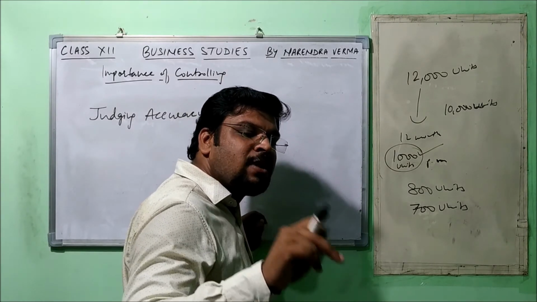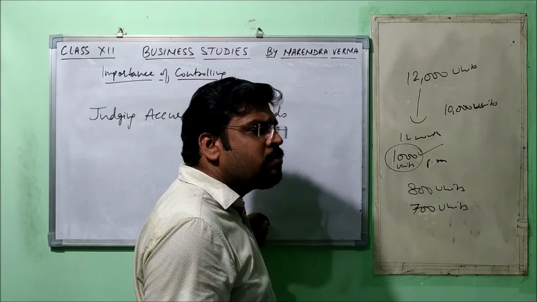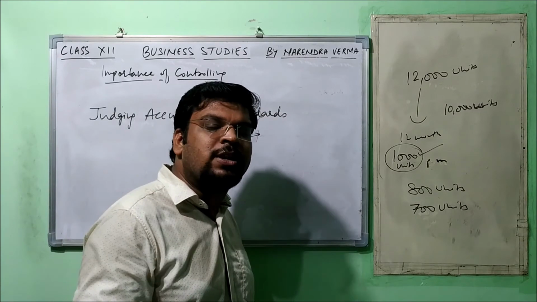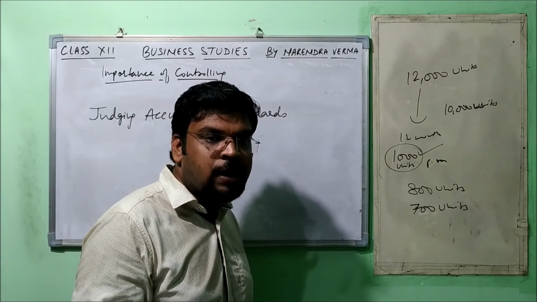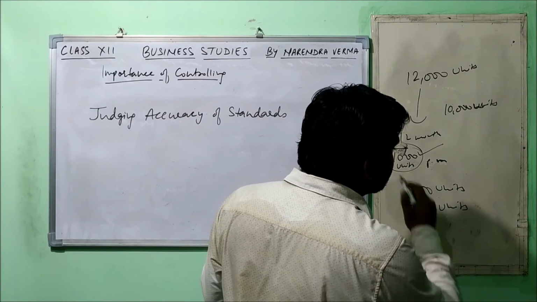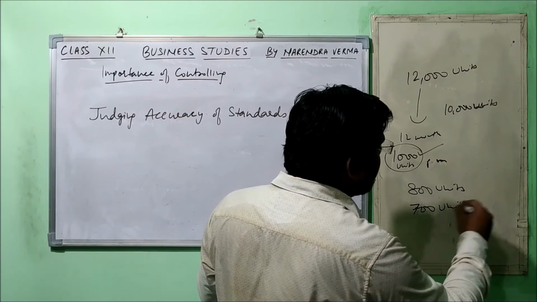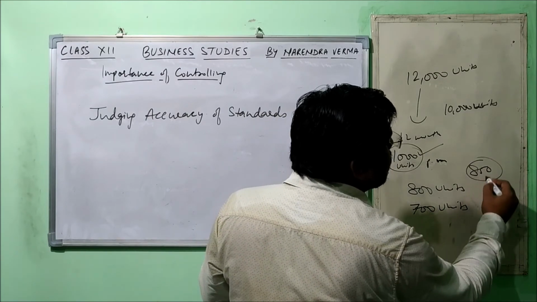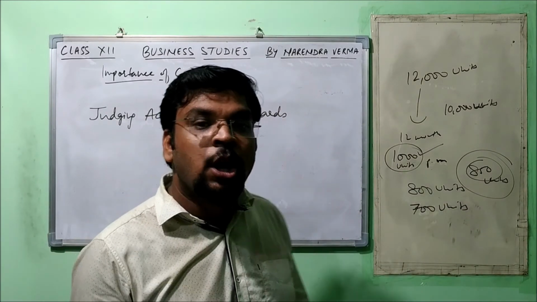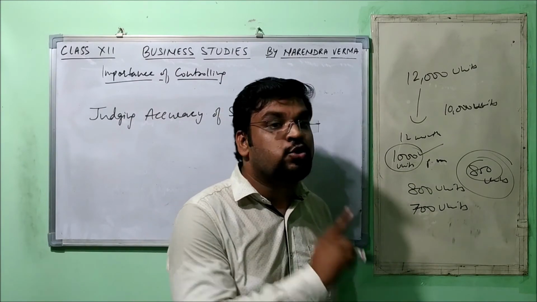So there is some kind of flaw in the planning. Maybe ground realities were not checked, or maybe the planning is not working due to changes that have taken place in the environment. At that point of time, there is a need to make changes in the target. Then they may decide that every month there should be a target of 850 units, right? So this revision or modification could be done only with the successful implementation of the controlling function.